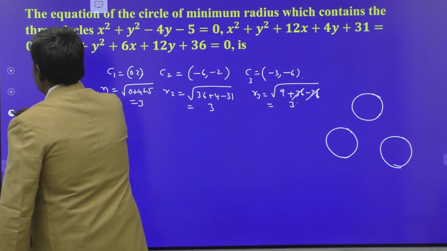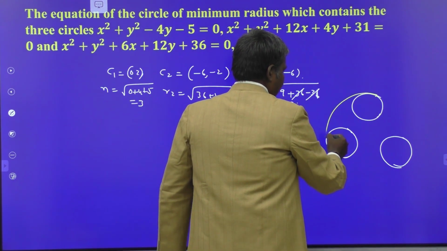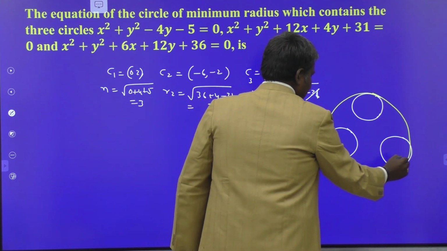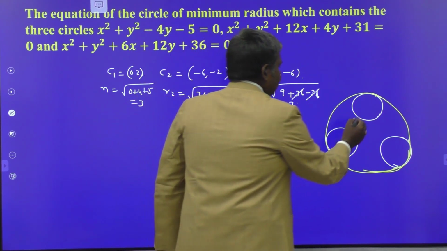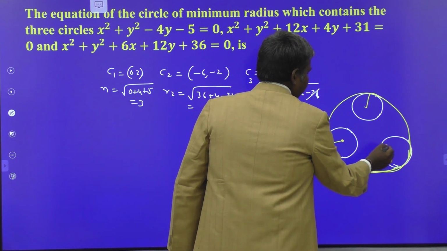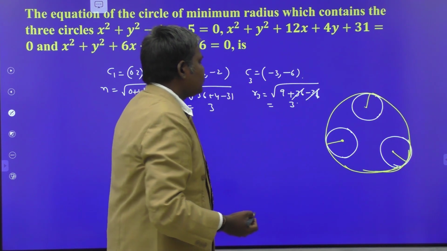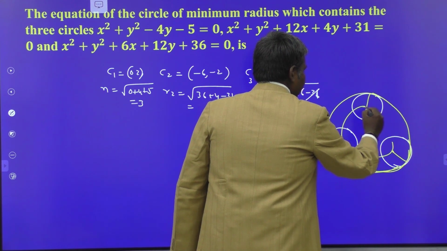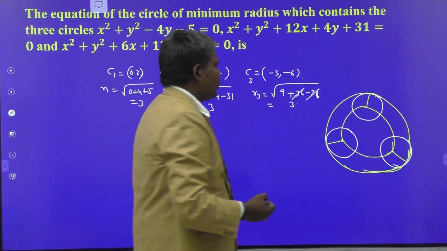Now we have to find the radius of the circle in such a way that it touches the 3 circles internally. Clearly, the radius of the 3 circles is the same, that is 3 units. Am I correct or not? Now my idea is, first of all I am going to find the equation of the circle passing through these 3 points.